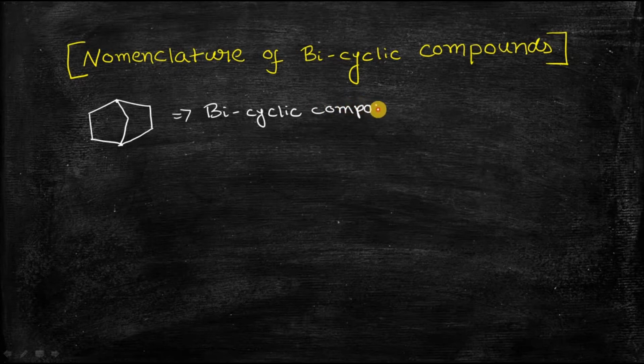Now you may ask me where those two fused rings are. You can see that this is ring number 1 and this is ring number 2, as if they are fused together. That's why this is called a two fused ring. It looks like these two rings are just fused together to form this type of bicyclic compound. Okay, there is some terminology that is used in bicyclic compounds.